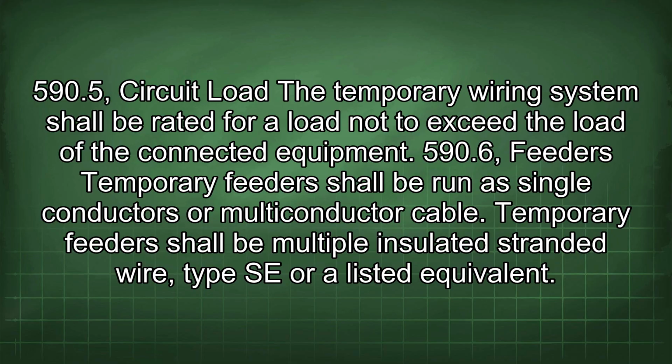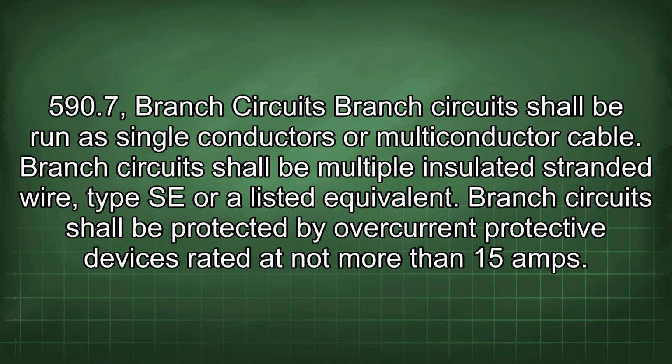590.5 Circuit load. The temporary wiring system shall be rated for a load not to exceed the load of the connected equipment. 590.6 Feeders. Temporary feeders shall be run as single conductors or multi-conductor cable. Temporary feeders shall be multiple insulated stranded wire type SE or a listed equivalent. 590.7 Branch circuits. Branch circuits shall be run as single conductors or multi-conductor cable. Branch circuits shall be multiple insulated stranded wire type SE or a listed equivalent. Branch circuits shall be protected by overcurrent protective devices rated at not more than 15 amps.